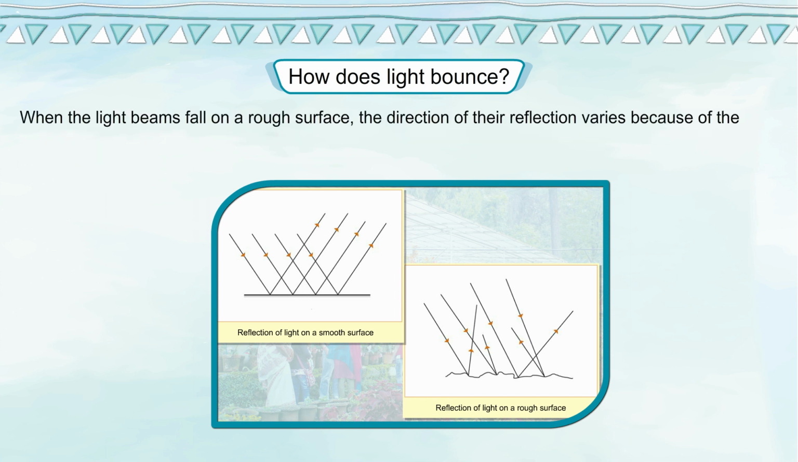When the light beams fall on a rough surface, the direction of their reflection varies because of the irregular surface. This is called diffused reflection.